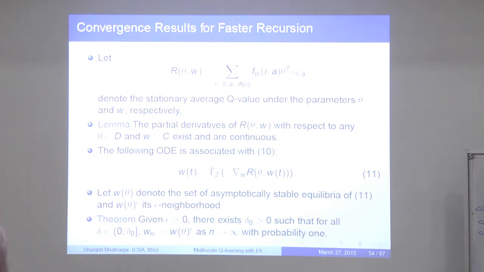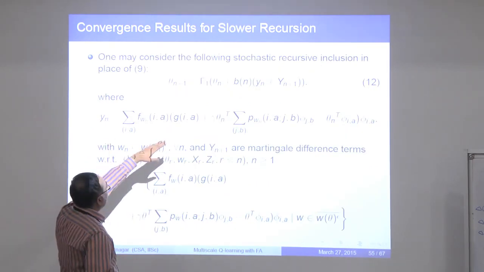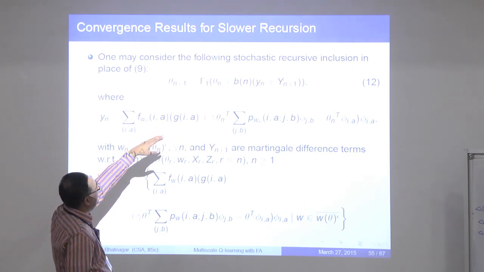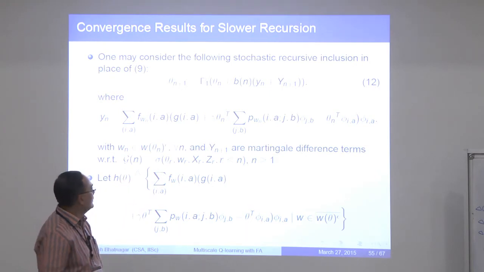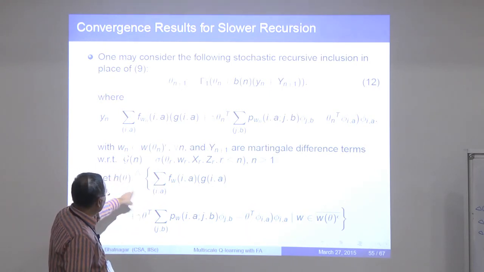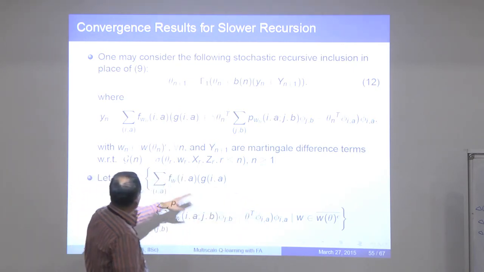Now you don't know much about that set, so when you analyze the slower recursion, what you get is a stochastic recursive inclusion. That's not a stochastic approximation algorithm the way we understand it, because it's now a point to set valued map. And what you have is this. If you look at h of theta, which is something like this, there's actually a set. Okay, h of theta is a set.